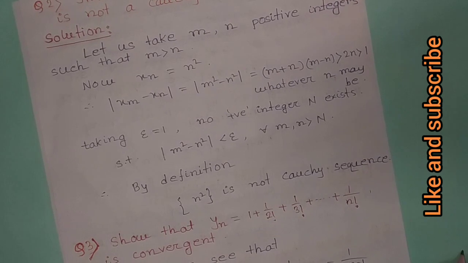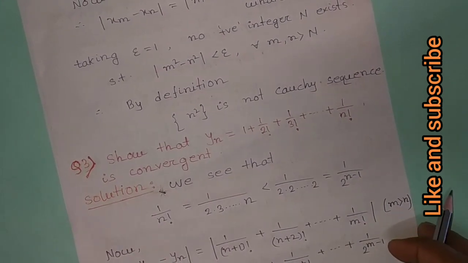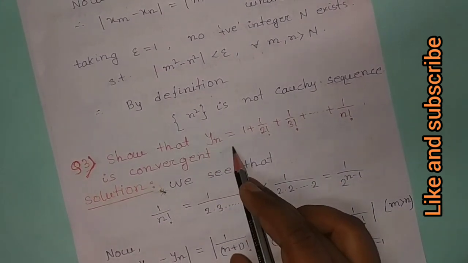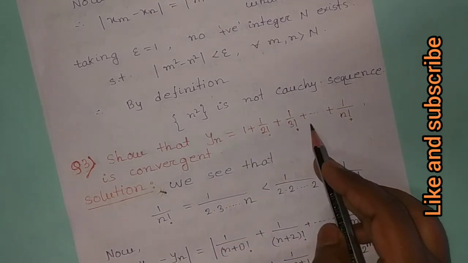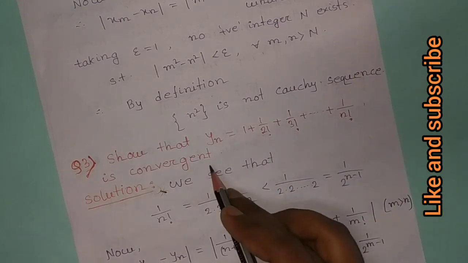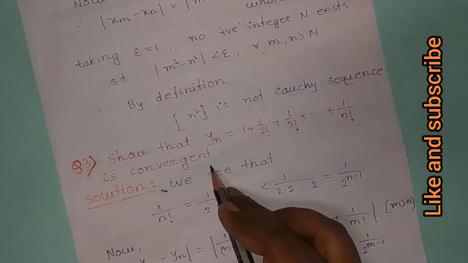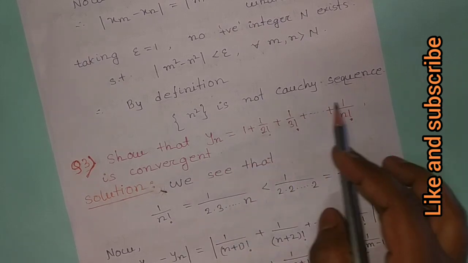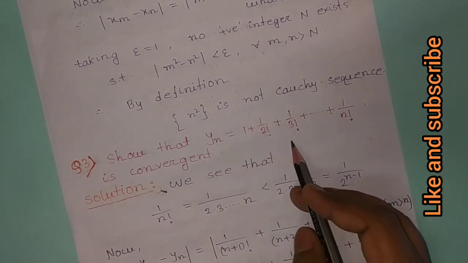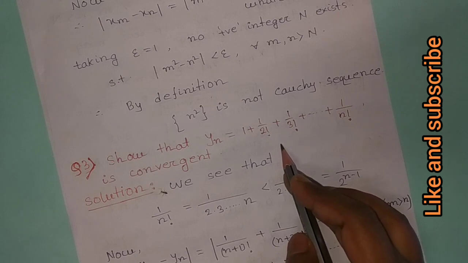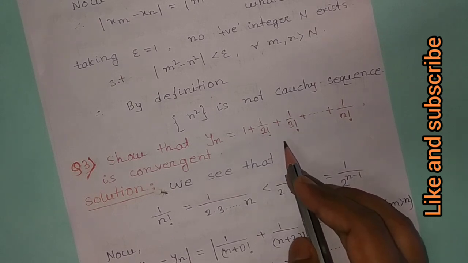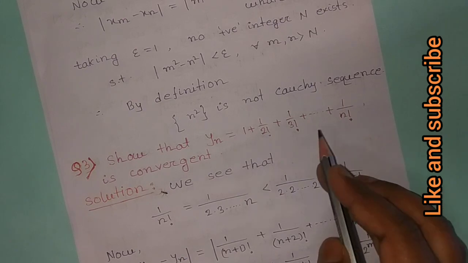Now, question number 3. Show that yn, where yn equal to 1 plus 1 by 2 factorial plus 1 by 3 factorial and so on up to 1 by n factorial, is convergent. That is, we have to show that this sequence is a Cauchy sequence, because we know if a sequence is a Cauchy sequence, then we can say that the sequence is convergent. So first we show that this sequence is a Cauchy sequence.